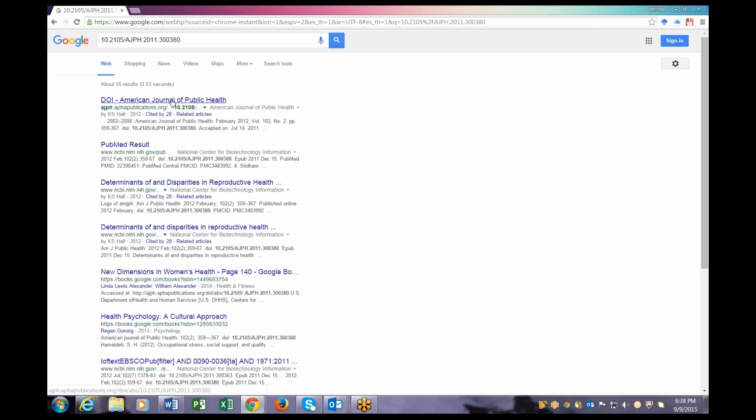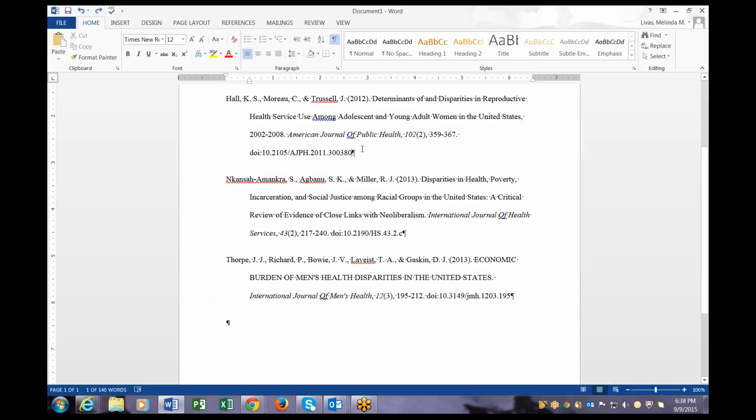The purpose of the DOI is to help researchers find the research article a whole lot faster. So if you have a citation and it has a DOI at the end, leave it. It is part of the citation. Another thing, as you can see, the databases do a really good job at this. The DOIs have no periods, so don't add a period. For all intents and purposes, because APA is very picky, the DOI is the period.